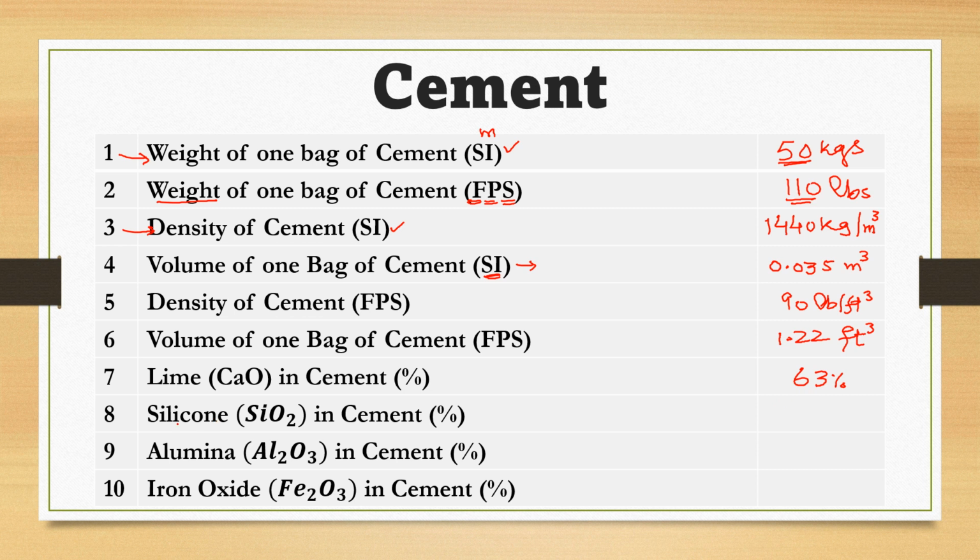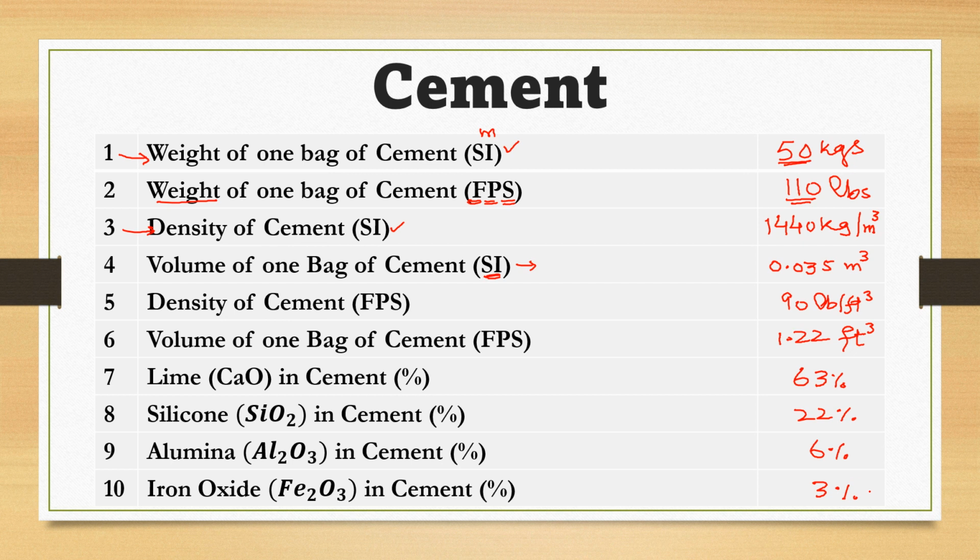Silicon or silica, simple silica, is silicon dioxide. In cement, the percentage of silica is 22%, and alumina is aluminium oxide, that is dialuminium trioxide or simple aluminum oxide. This is found to be 6%, and iron oxide is Fe2O3. This is known as ferric oxide. This is found to be 3% in cement.